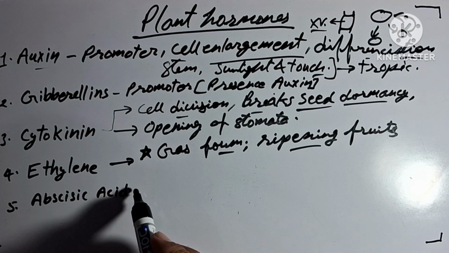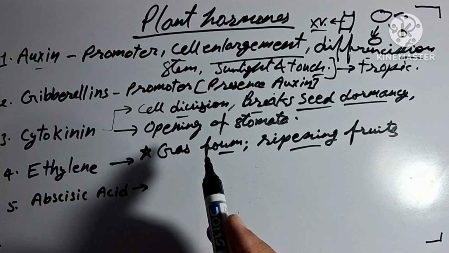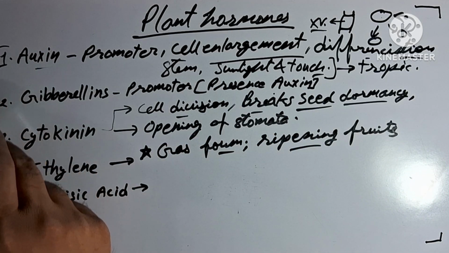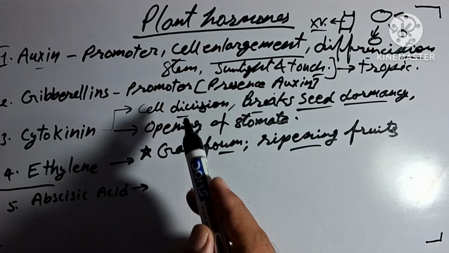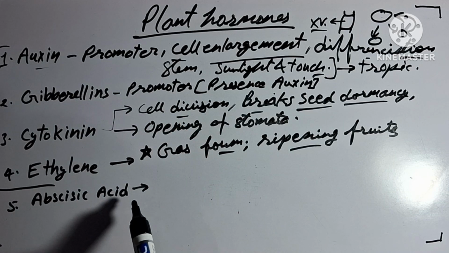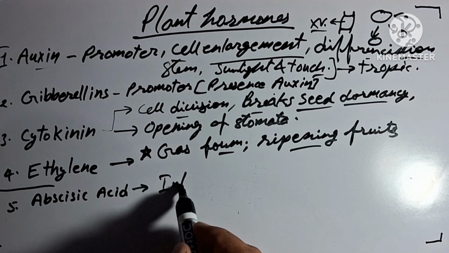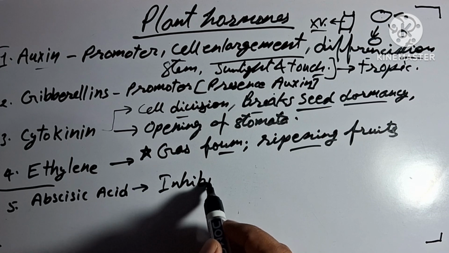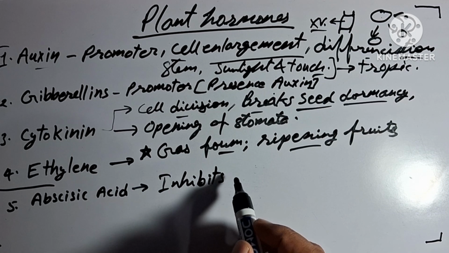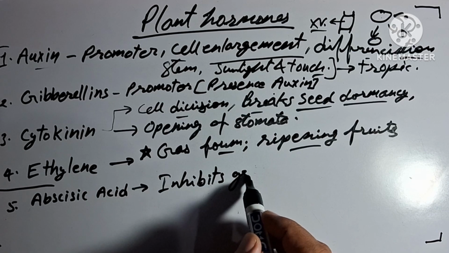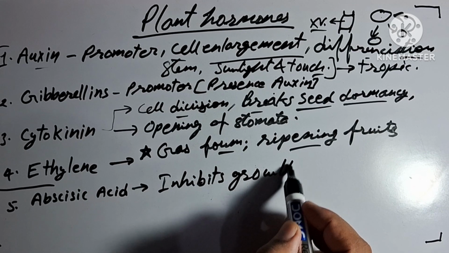We reach the last hormone. As we have discussed, all these above four hormones are promoters of growth. Abscisic acid is the only plant hormone which inhibits growth, or we may say it tries to reduce growth.